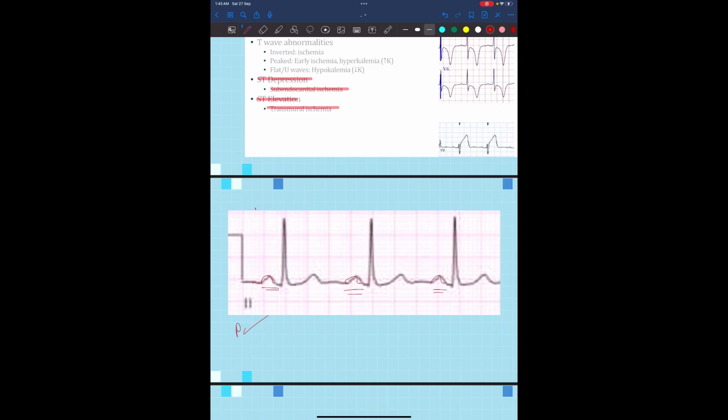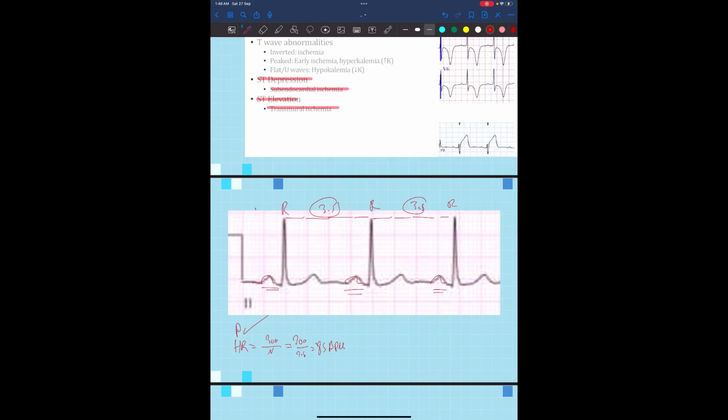Now we need to check for the heart rate. How are we going to check for the heart rate? Between the R of each wave, I need to see if it's regular or not first. So 1 big box, second big box, third, 3.5. 1, 2, 3.5. Both of them are 3.5, so it's regular. You have regular rhythm and regular rate. So now the heart rate is equal to 300 over n. N will be the number of the big boxes. 300 over 3.5, about 85 beats per minute.